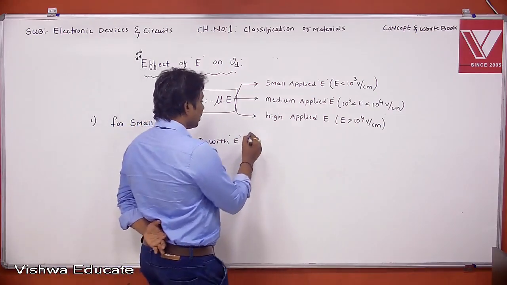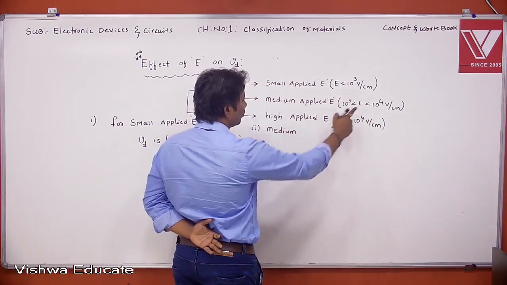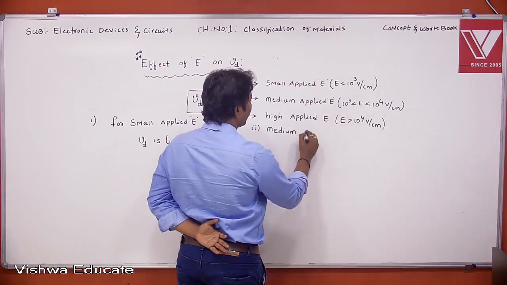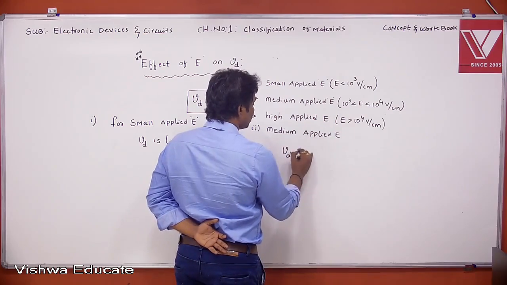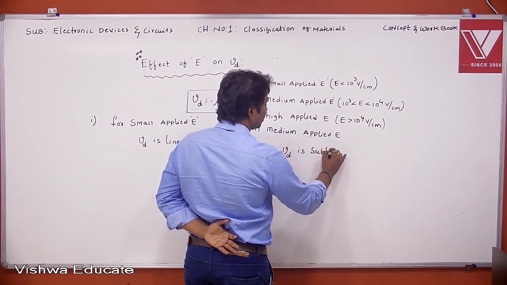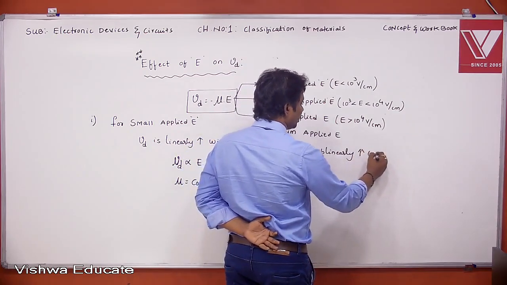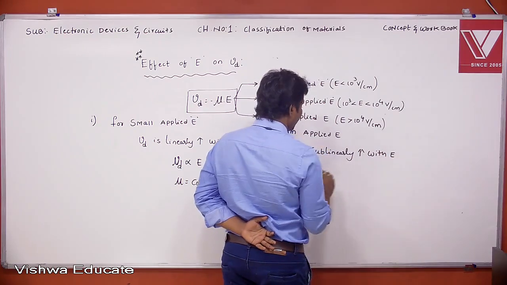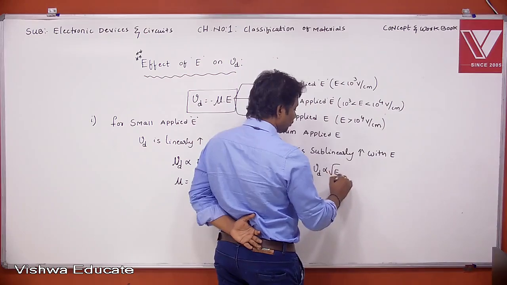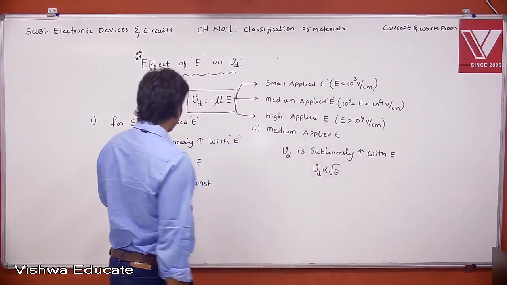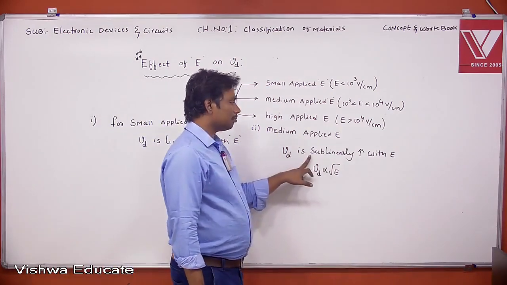Mobility is constant. And the second case, if you apply a medium applied electric field, meaning the value lies between 10 power 3 and 10 power 4, what happens? The drift velocity increases sublinearly with applied electric field. Sublinearly increases means Vd is proportional to under root of E. If you apply a small electric field, it increases linearly. If you apply a medium electric field, it increases sublinearly.